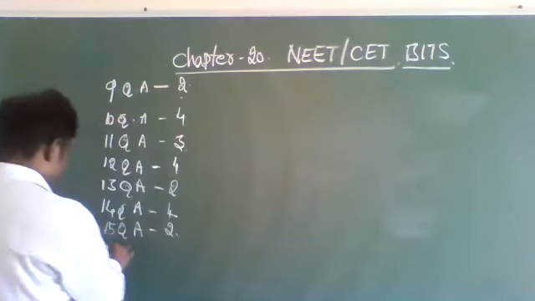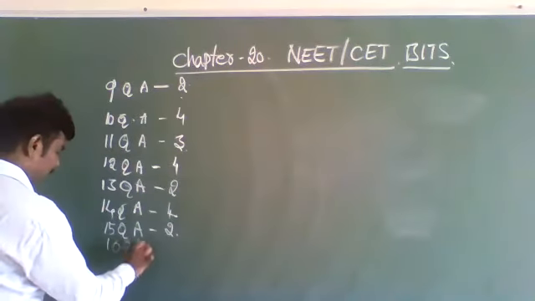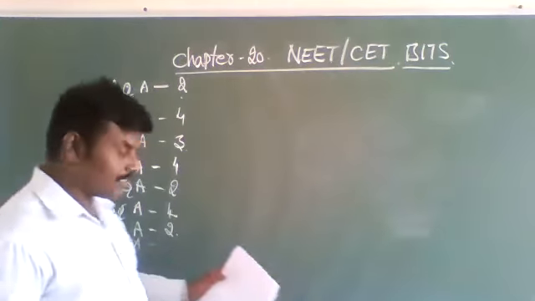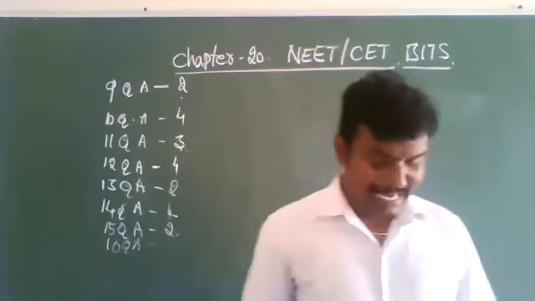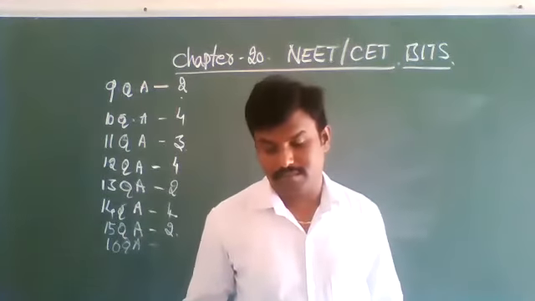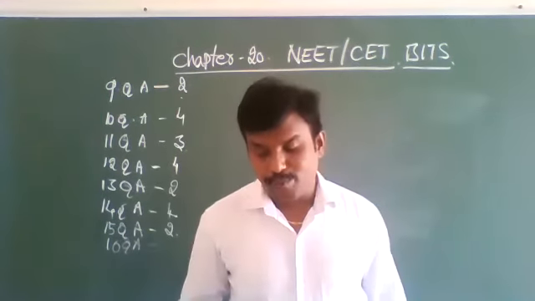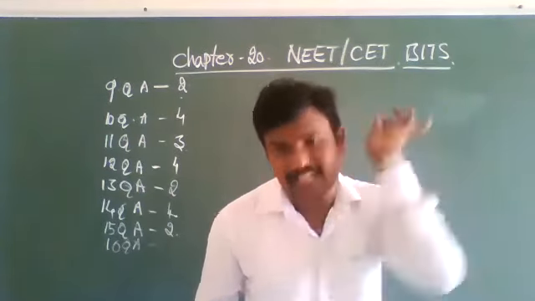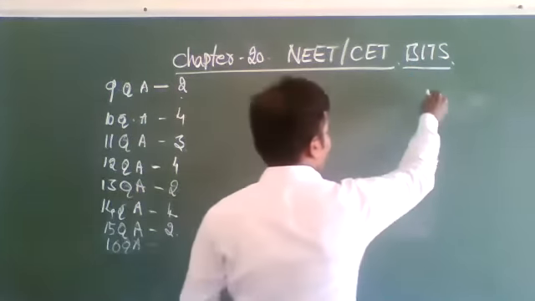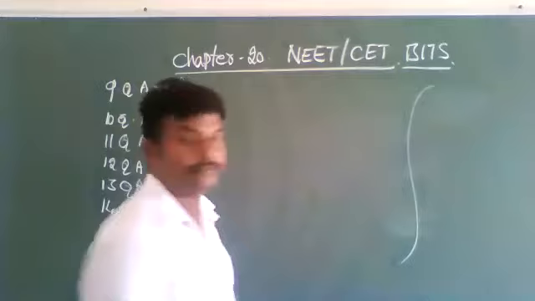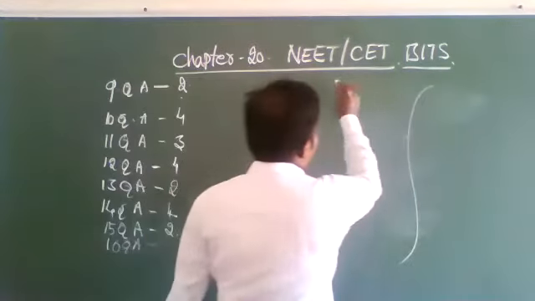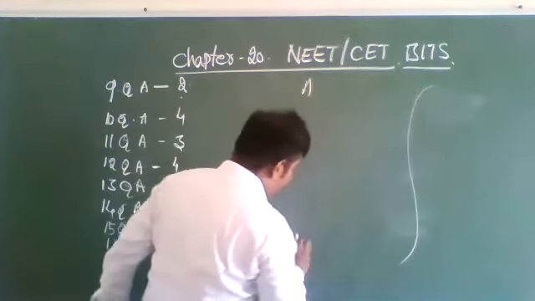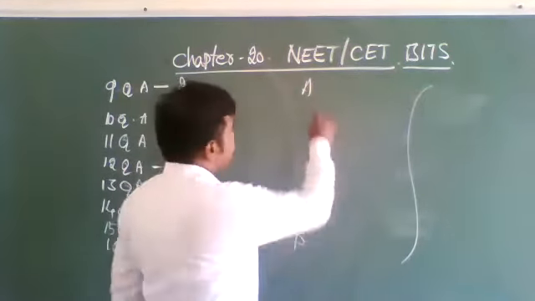16th question. The number of anterior curves present in the human vertebral column. This we will call anterior, this we will call posterior.